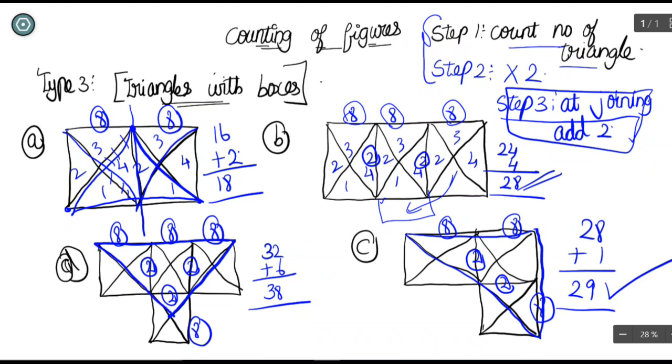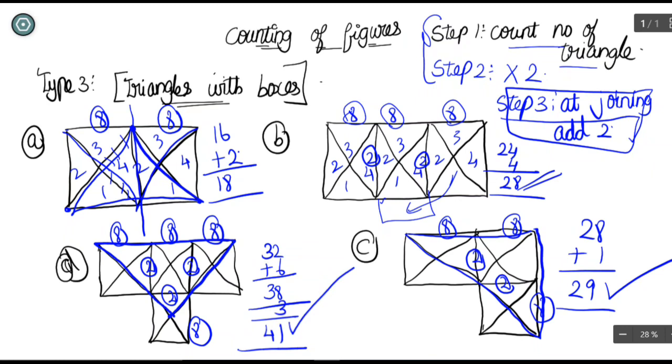So what are you getting in addition to the square boxes? If 3 square boxes are added in L shape, you are getting a triangle. If 4 square boxes are added in L shape also, you are getting a triangle. So you are getting 3 triangles in addition. So 38 plus 3 is equal to 41 triangles. See how easy it is.